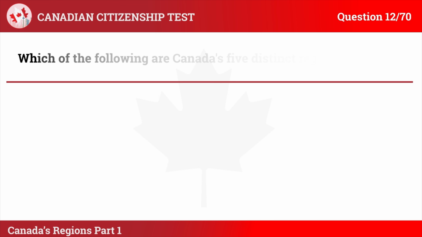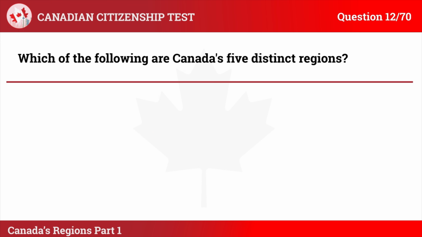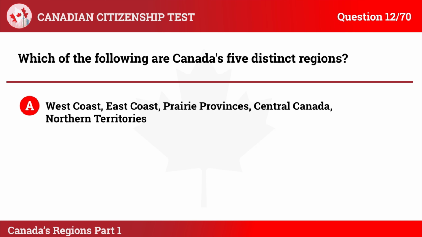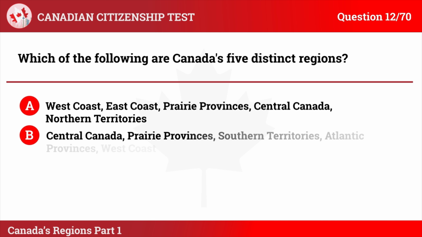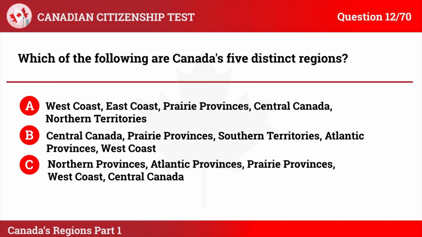Question 12. Which of the following are Canada's 5 distinct regions? A. West Coast, East Coast, Prairie Provinces, Central Canada, Northern Territories. B. Central Canada, Prairie Provinces, Southern Territories, Atlantic Provinces, West Coast. C. Northern Provinces, Atlantic Provinces, Prairie Provinces, West Coast, Central Canada.